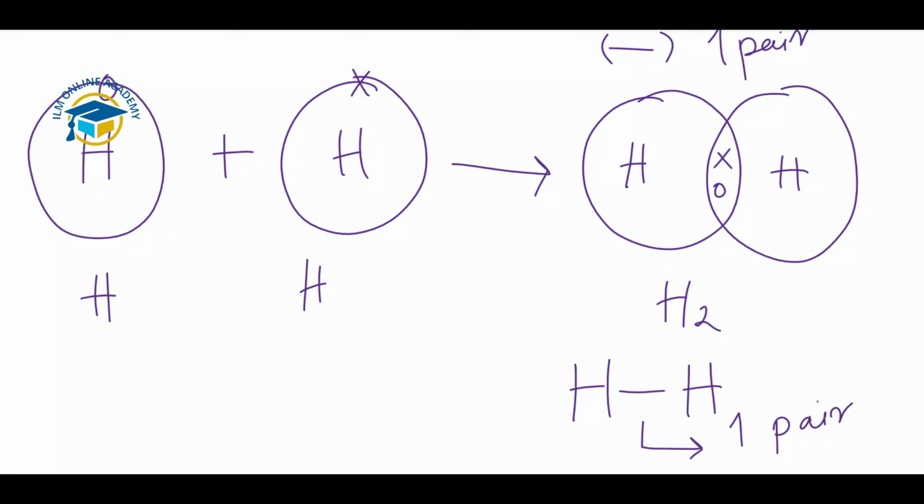One bond shows there is one pair of electrons present here. One electron is from one hydrogen atom and the other electron is from the other hydrogen atom. One more example I will share with you related to covalent bonding: this is the single covalent bond, as you can see here. This is the single covalent bond that is formed between the hydrogen atoms, just one.